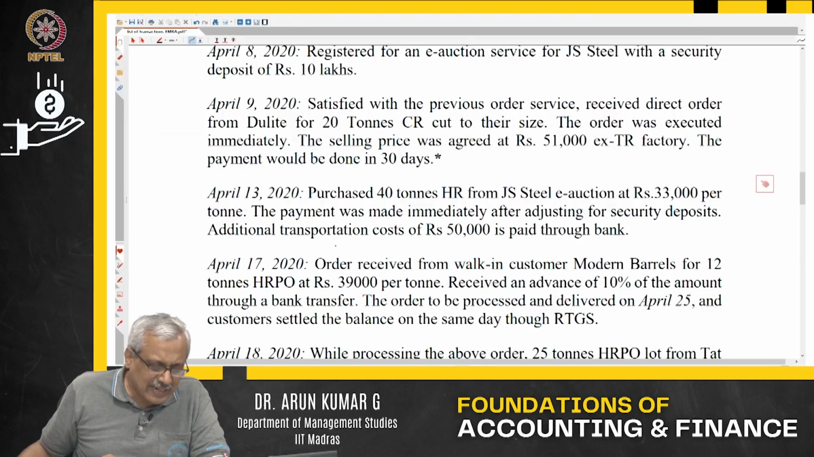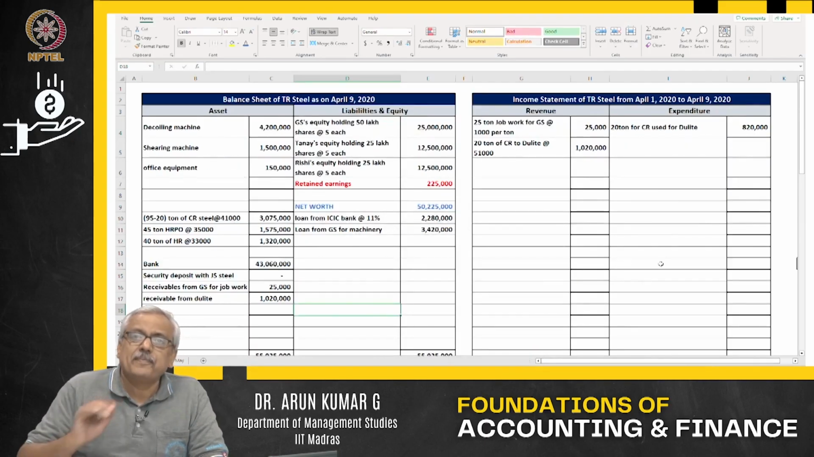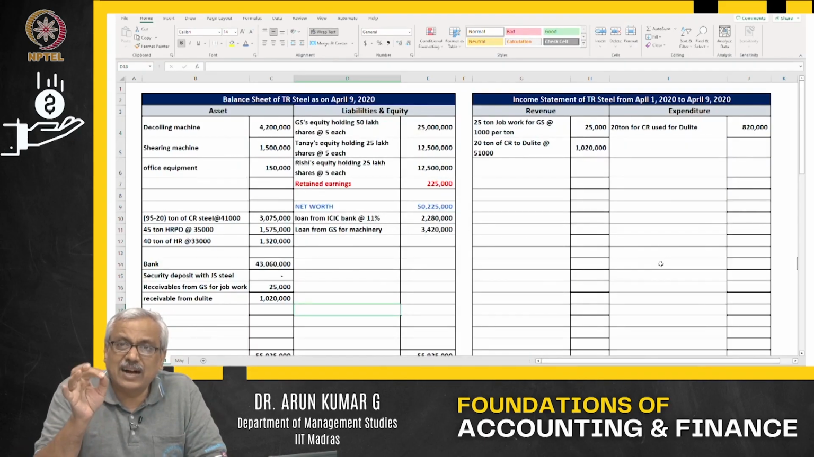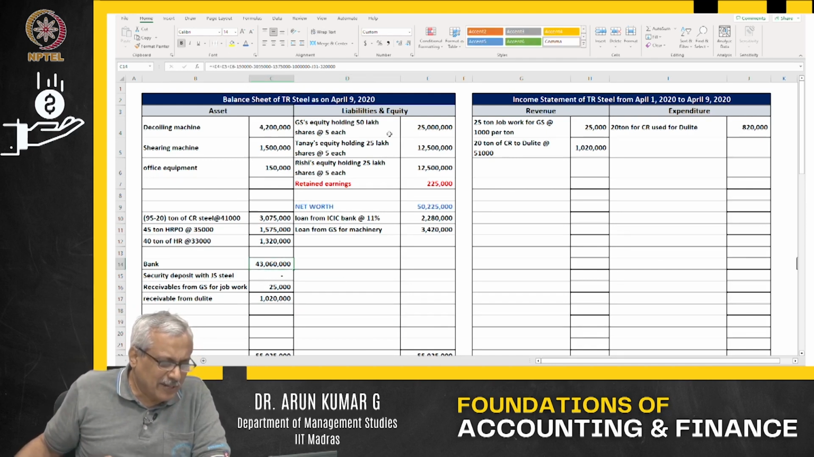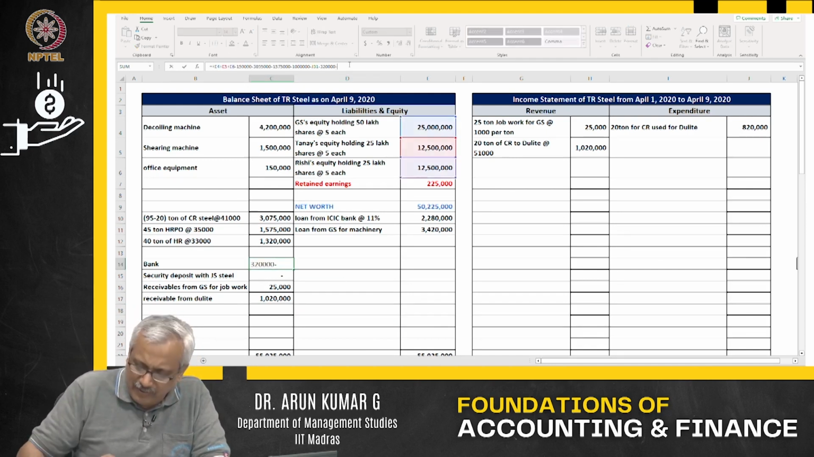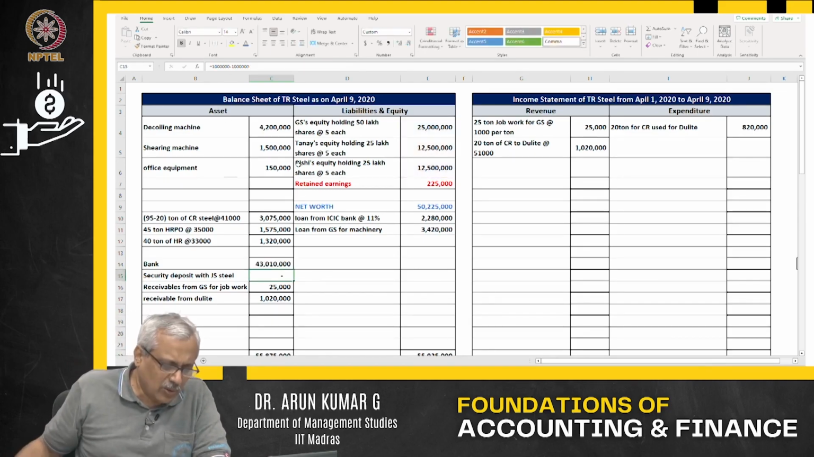Now, it does not end there. Additional transportation cost of 50,000 is paid through the bank. Transportation cost. Now, what is it? There is an argument that you will say, sir, it is an expenditure. First thing, my asset will go down because paid through the bank means I have paid 50,000 to the bank, my asset will go down. Yes, asset will go down. Agreed. No questions on that. Of course, yes, asset has gone down.